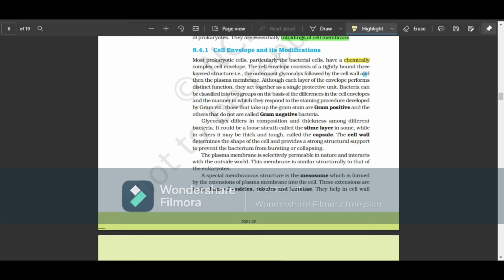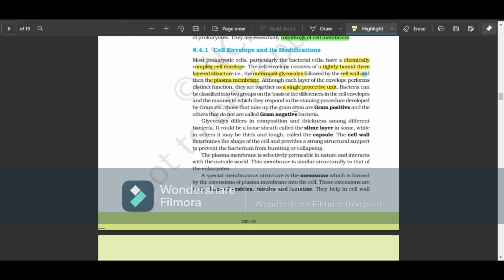The cell envelope consists of tightly bound three-layered structures: the outermost glycocalyx, followed by the cell wall, and then the plasma membrane. So glycocalyx, cell wall, plasma membrane. Although each layer performs different functions, they act as a single protective unit. As a whole, it's for protection, in spite of having different functions independently.